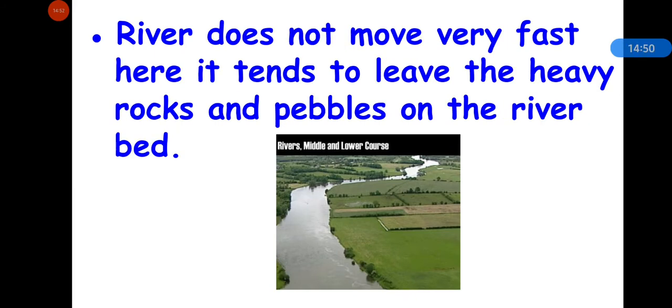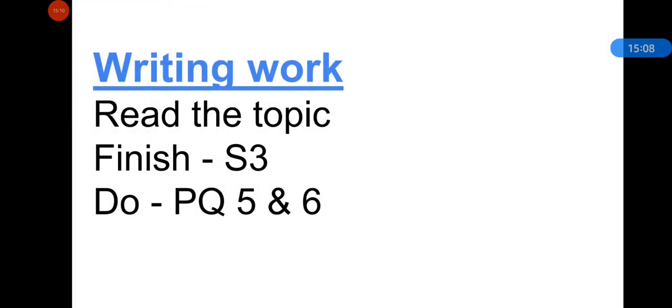So in this stage, river is not fast moving. That's why it leaves or deposits the heavy rocks and pebbles on the riverbed. So this is about middle course of a river. After watching the video, you need to read the topic, middle course of a river, finish S3 and do PQ 5 and 6.